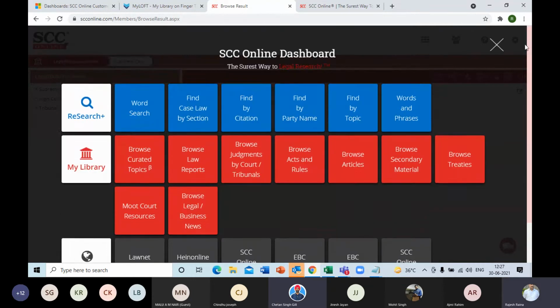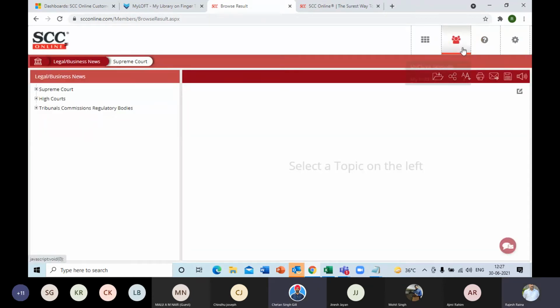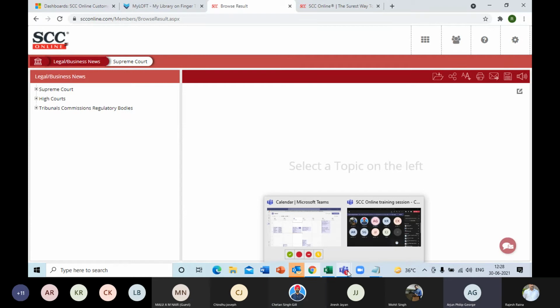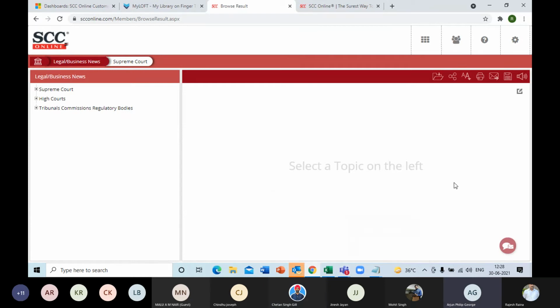To all the students, can you help us? Is there anyone on this meeting who will be using the remote access feature? Sir, can you please speak? Sir, I'm Arjun from Central University of Kerala, Department of Law.